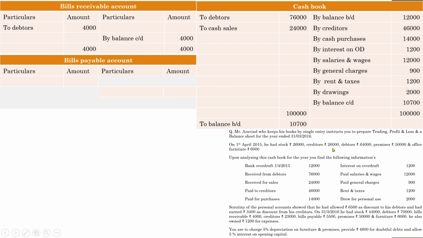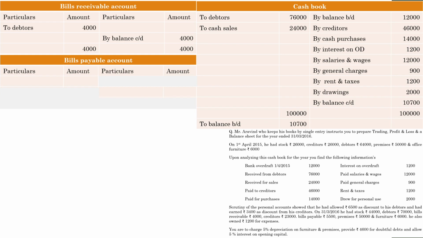And sure, in the question also there is no information regarding opening balance, but in the closing balance it is mentioned that bills payable is 5,500. The same concept which we have followed in bills receivable account is also followed here. That is, during the year a creditor of Mr. Aravind might have drawn a bill in the name of Aravind.